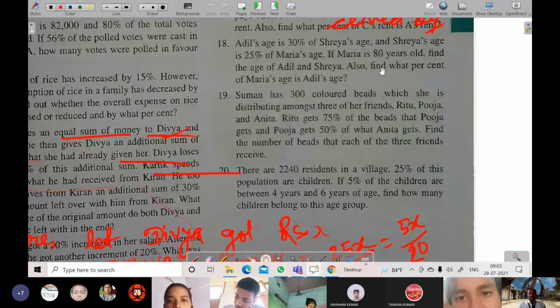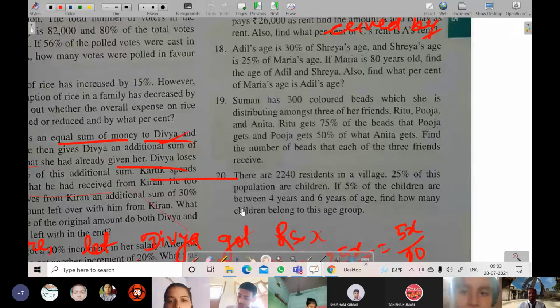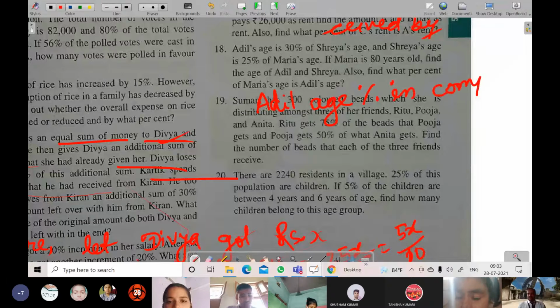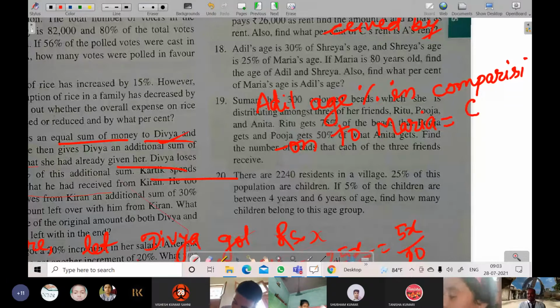Yes, you can write at last: Adil's age percentage in comparison to Maria is equal to Adil's age, which is 6, over Maria's age, which is 80, the one with which we are comparing, that will be at the bottom, into 100%.